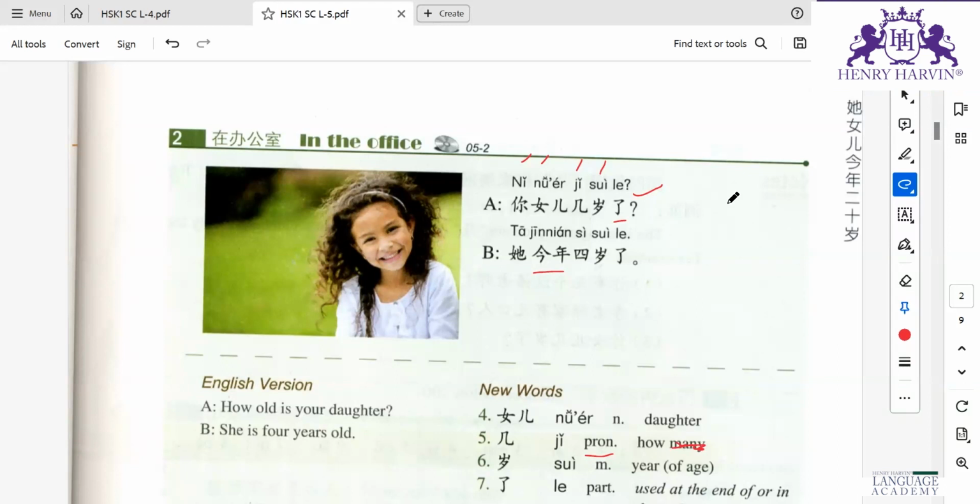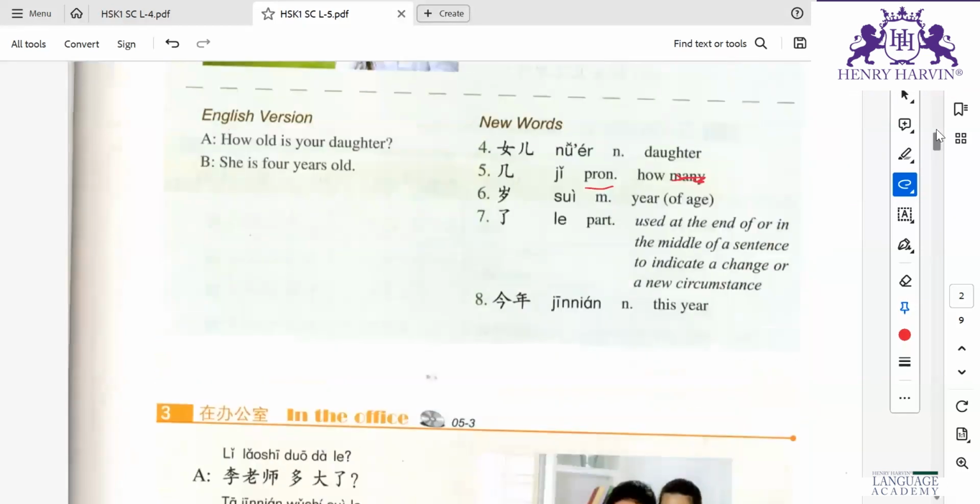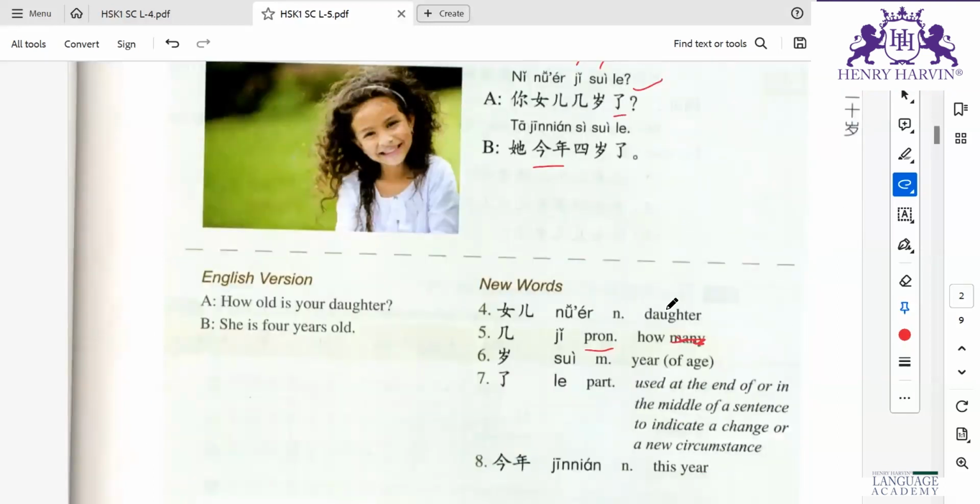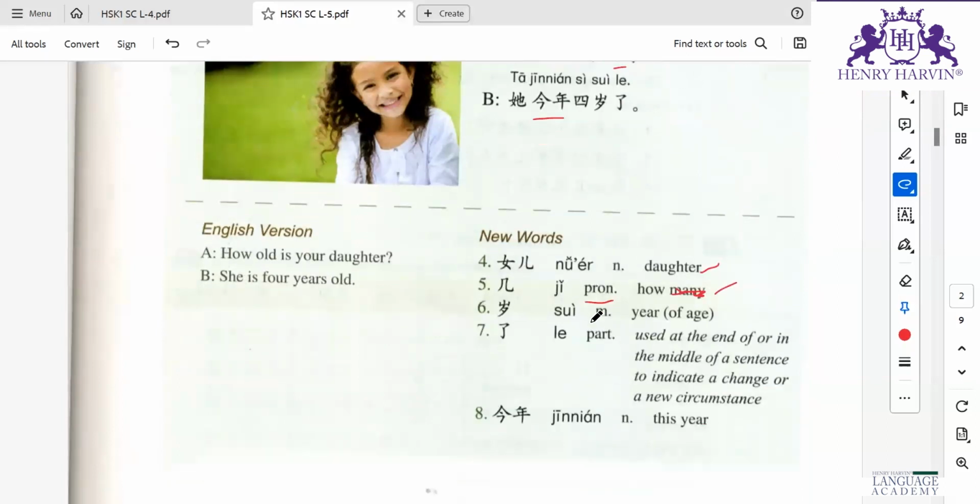Can we answer this question like this? Wo ta nur suela. Yeah, you can answer that way also. Wo ta nur. Now, new words. Nur is daughter. She is how. Then sway, year of age.